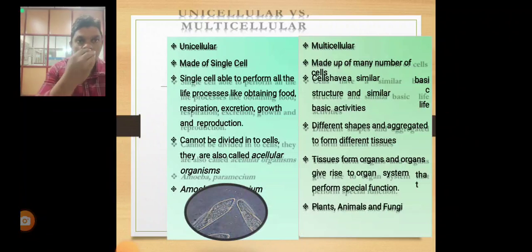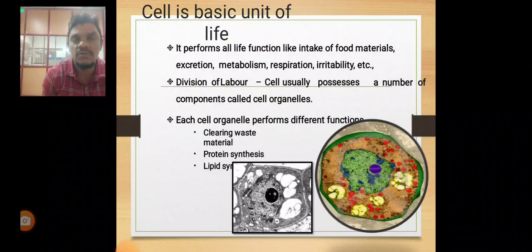But in multicellular organisms, tissues form organs, and organs give rise to organ systems that perform special functions. Plants, animals, and fungi are called multicellular organisms. The cell is the basic unit of life. It performs life functions like intake of food, excretion, metabolism, respiration, irritability, etc.